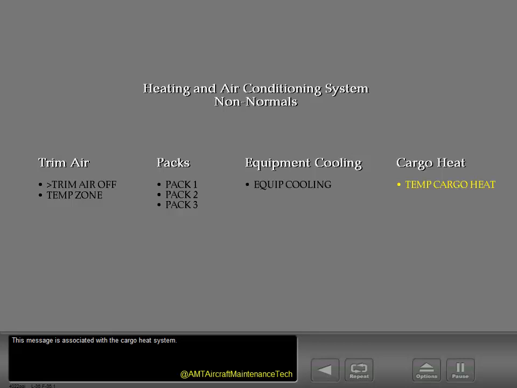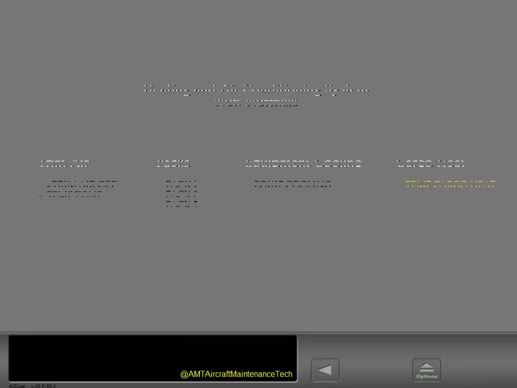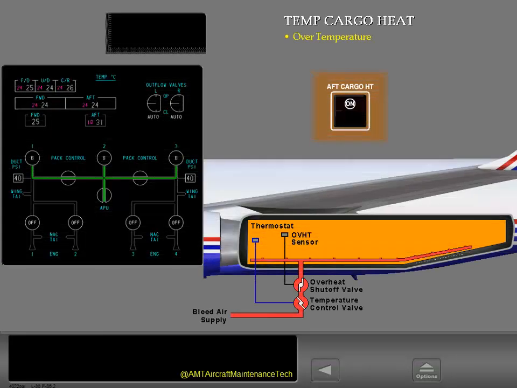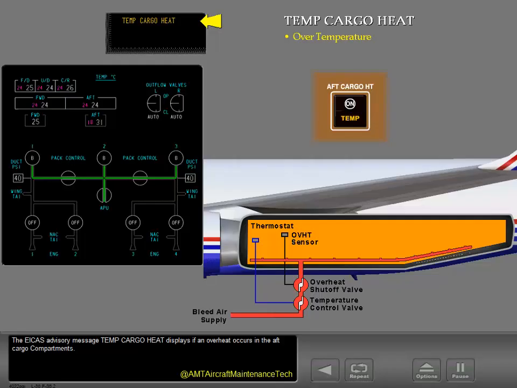This message is associated with the cargo heat system. The ICAS advisory message, temperature cargo heat, displays if an overheat occurs in the aft cargo compartments.